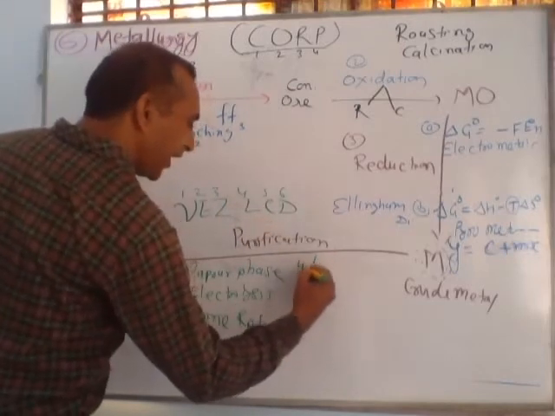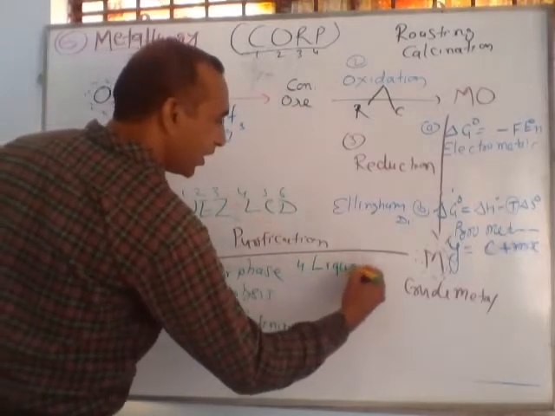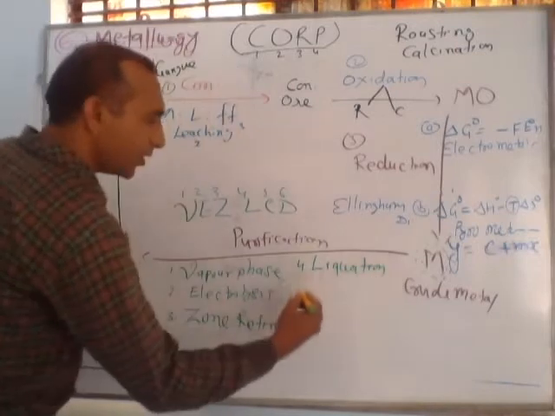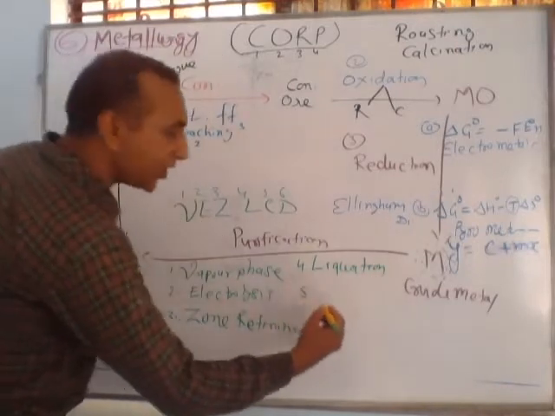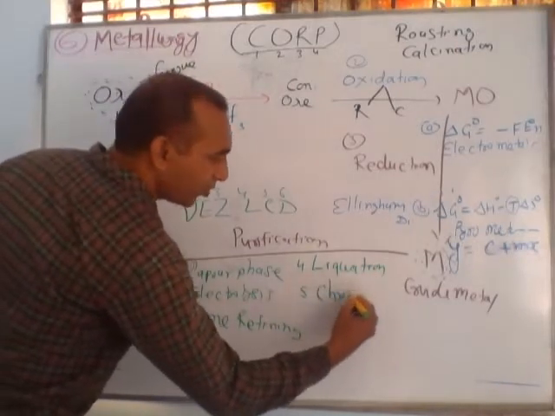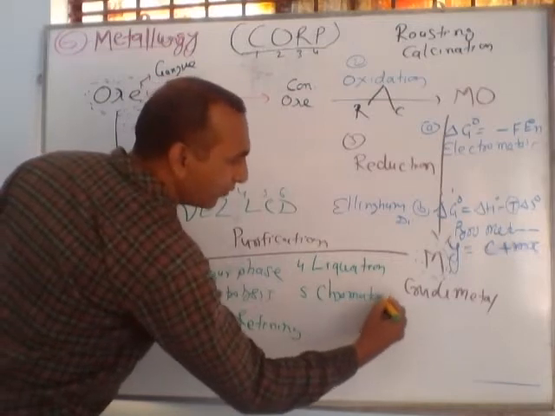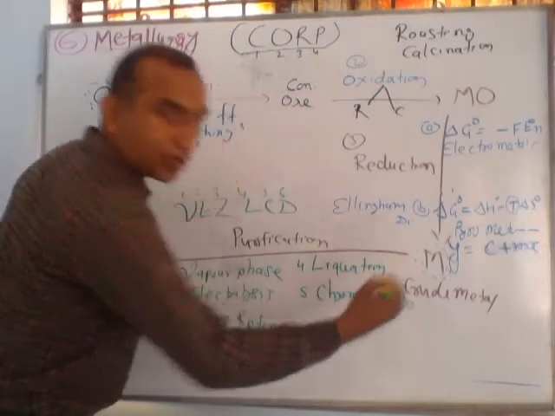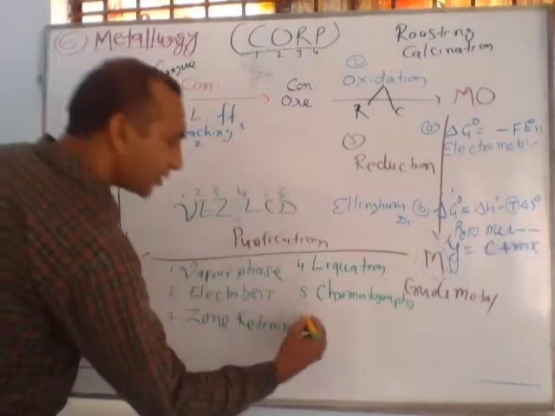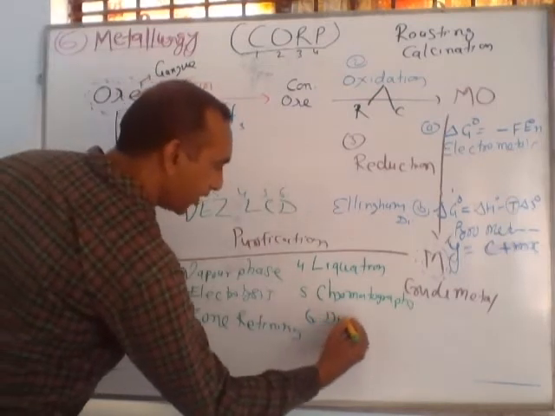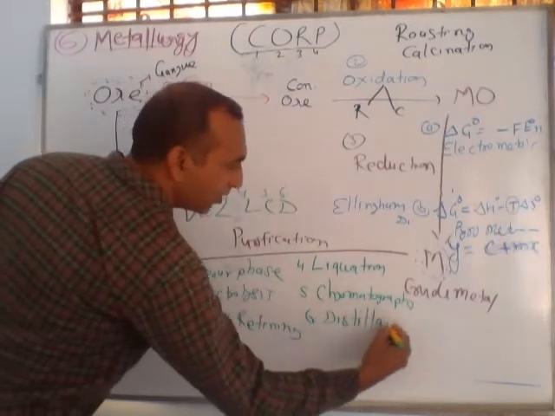L stands for liquefaction. Fifth, C stands for chromatography. And last, sixth, D stands for distillation.